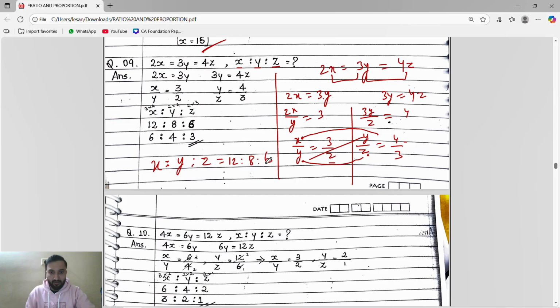So you can see it can be divided by 2. 12 is to 8 is to 6 becomes 6 is to 4 is to 3. So x is to y is to z is 6 is to 4 is to 3. Done.